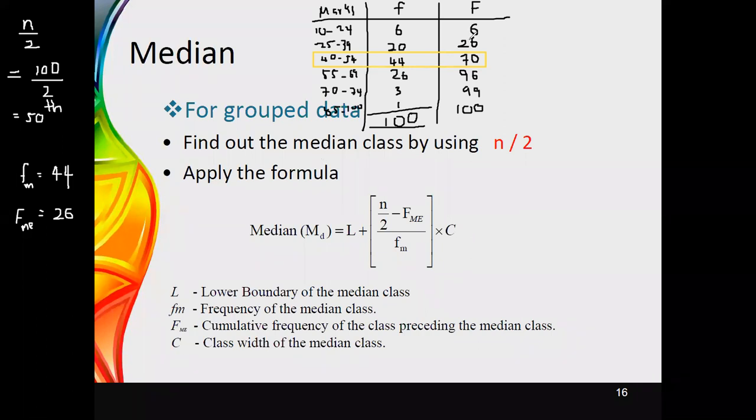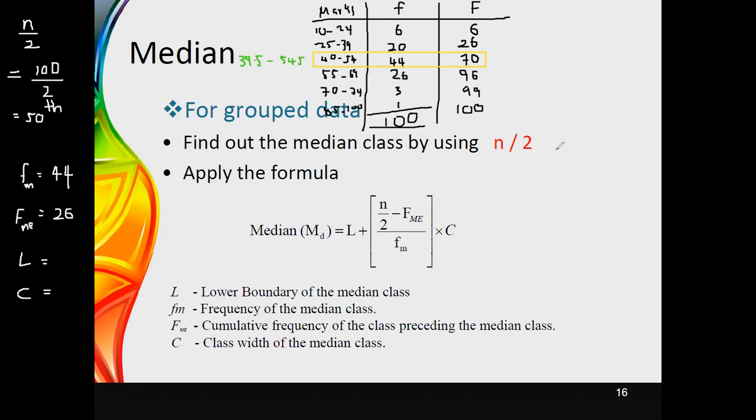We always have to use the cumulative frequency. Then the next values we need are the lower boundary and the class width. Those are the things that we need. Therefore, if you go through this example, you can simply identify the class interval. If you consider the median class, you can obtain the class boundaries for the median class: the lower boundary is 39.5, and the upper boundary would be 54.5.